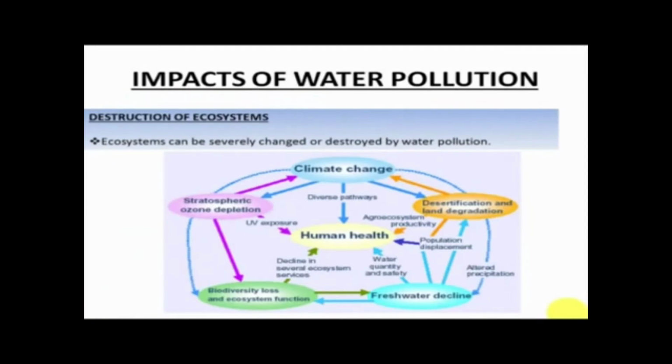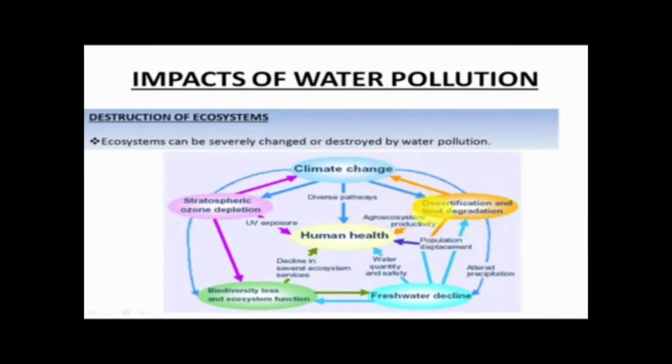Now, destruction of ecosystem. Yes, we know that an ecosystem is a healthy interaction between living and non-living organisms. But in case there is a lot of pollution and water pollution, then this healthy interaction is no more healthy, but gets disturbed. The ecosystem can be severely changed or it can be destroyed because of water pollution. Everything changes. There is a change in the climate.